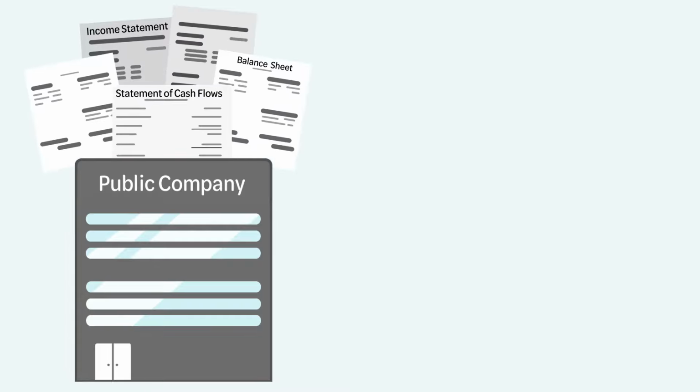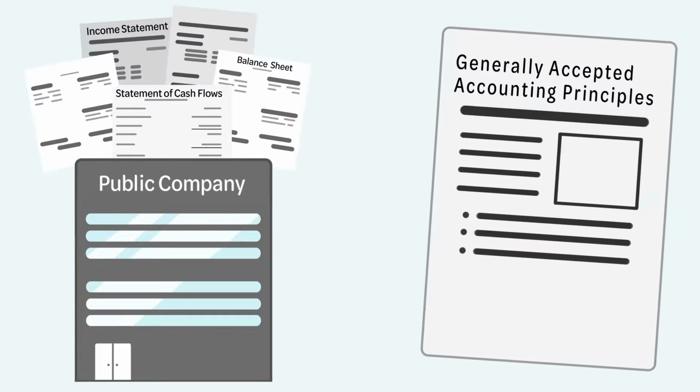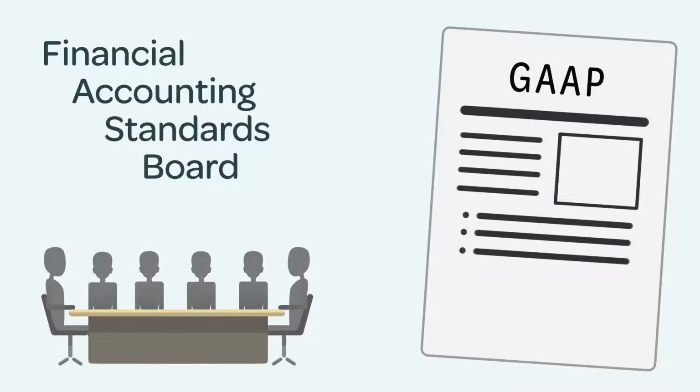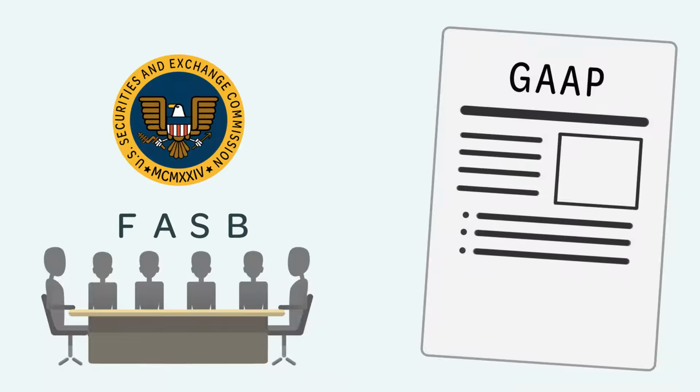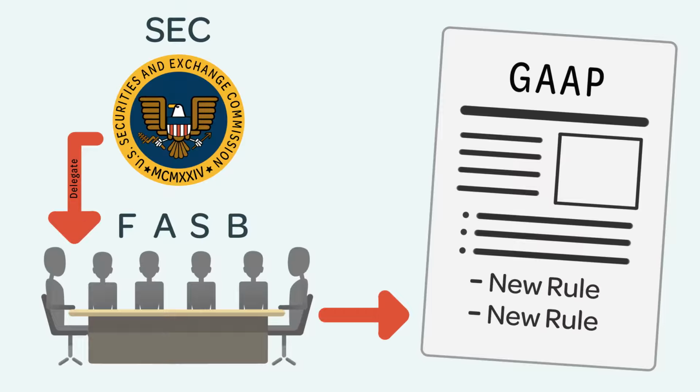In the U.S., public companies are required to prepare their financial statements in accordance with U.S. Generally Accepted Accounting Principles, referred to as GAAP. Generally, U.S. GAAP is set by the Financial Accounting Standards Board, but the Securities and Exchange Commission, commonly referred to as the SEC, actually has authority to set U.S. GAAP. Currently, the SEC has chosen to delegate most of the rule-setting process to the FASB.